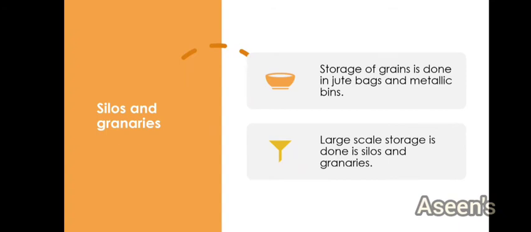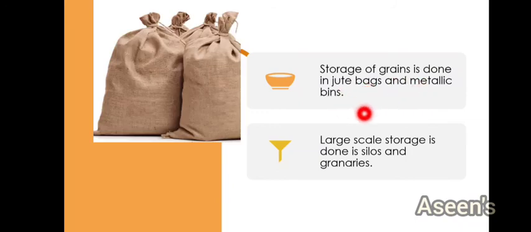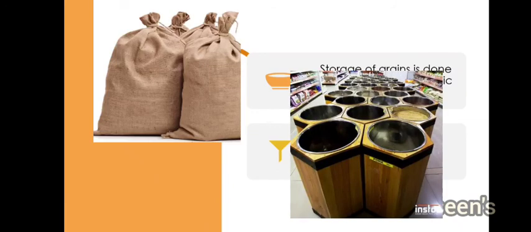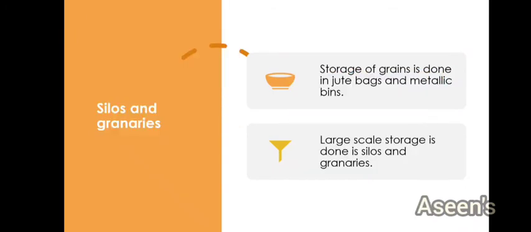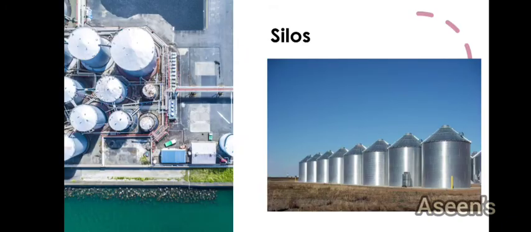Normally when the crops are in finite quantity, we can store them in jute bags, gunny bags and metallic bins. Inside those we can easily store them. But when the crops are in very large quantity, jute bags and metal bins are not helpful. So in that case, we use silos and granaries. What are these silos? What are these granaries? This is a silo.